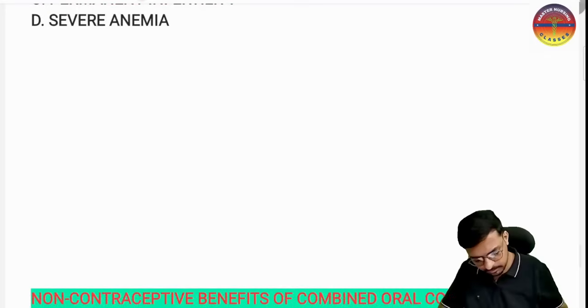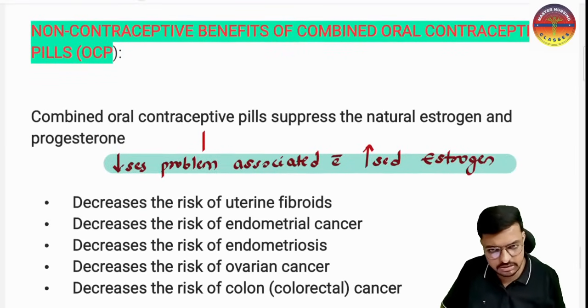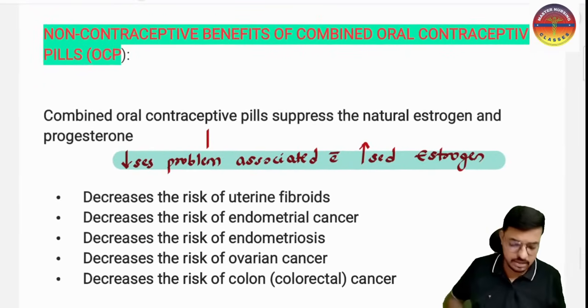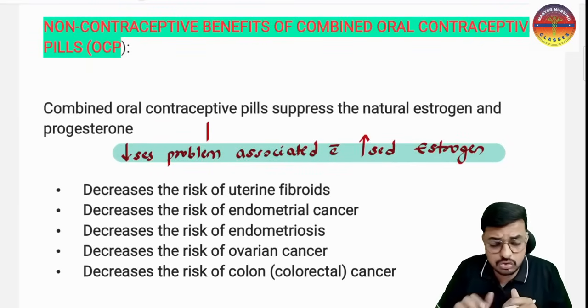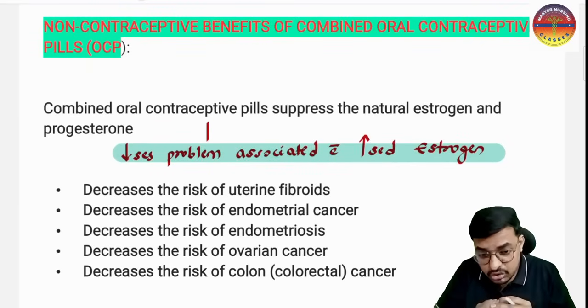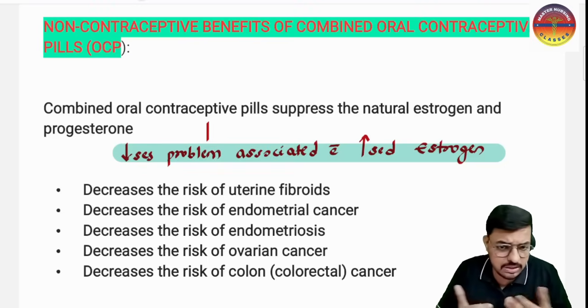Okay, and here we have the very important non-contraceptive benefits of the oral combined pills, and why and how it happens. You understand here: whenever there is more natural estrogen in our body, that will increase the risk of cancer of the ovary, cancer of the endometrium, endometriosis, fibroid of the uterus, and colorectal cancer. This risk increases when the natural estrogen increases.